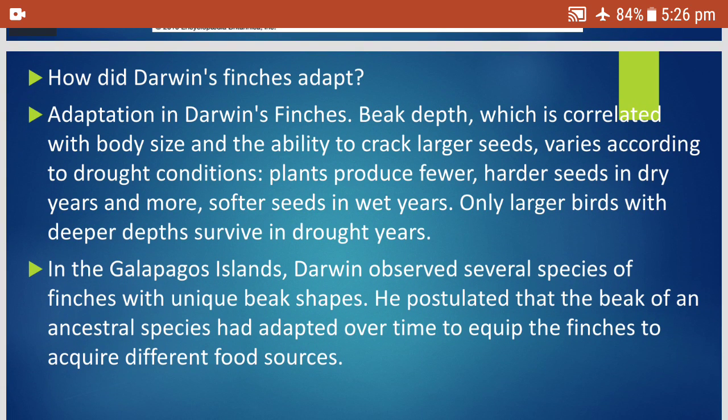How did Darwin's finches adapt? Beak depth, which is correlated with body size and the ability to crack larger seeds, varies according to drought conditions. Plants produce fewer, harder seeds in dry years and more softer seeds in wet years. Only larger birds with deeper beaks survive in drought years. In the Galapagos Islands, Darwin observed several species of finches with unique beak shapes. He postulated that the beak of an ancestral species had adapted over time to equip the finches to acquire different food sources. So slowly the adaptation took place in the finches.